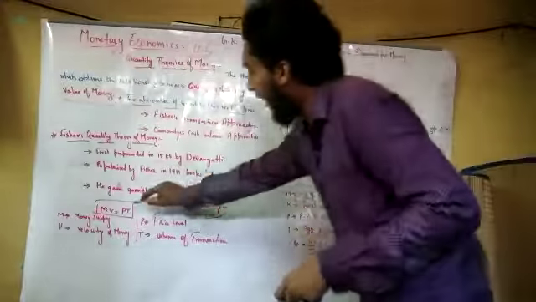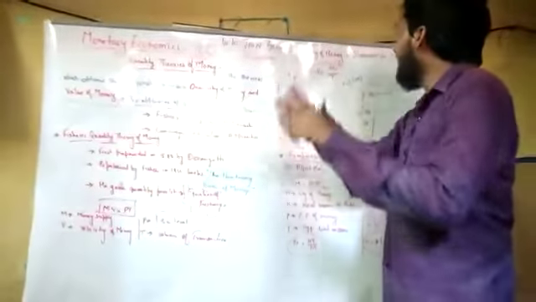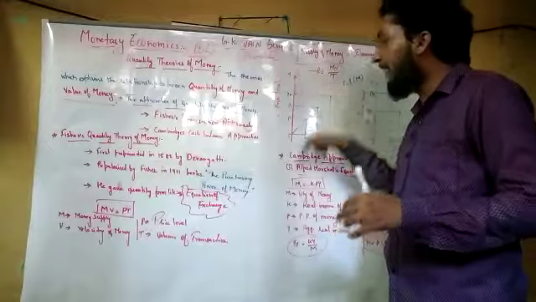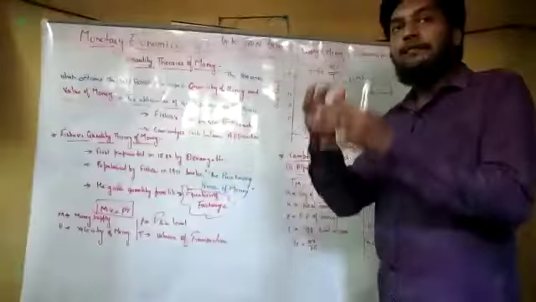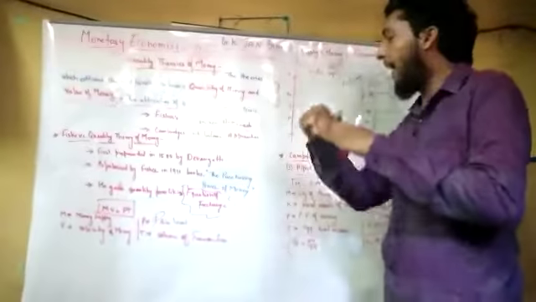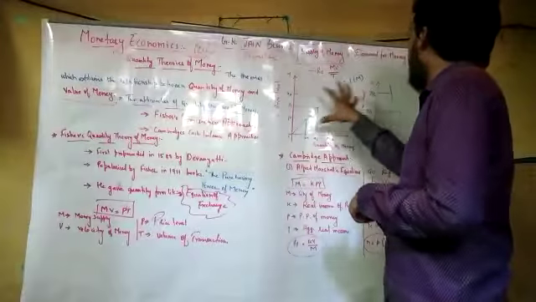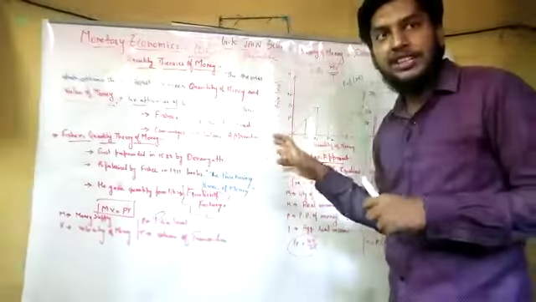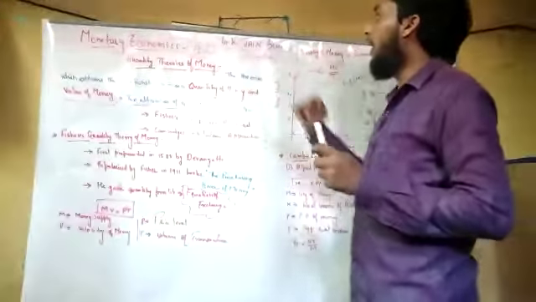Now this formula gets segregated. P is equal to MV by T, which means the price level is equal to the money supply times the velocity of money, divided by the volume of transactions. With the help of these two diagrams we can understand the popularization and proper utilization of the theory of money.